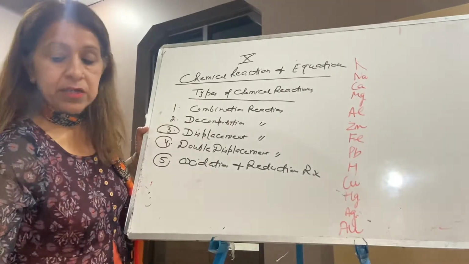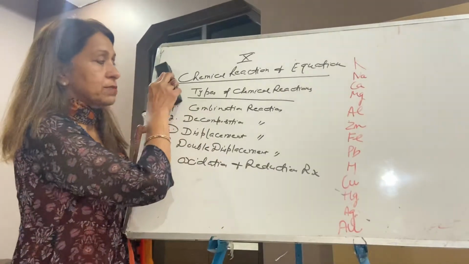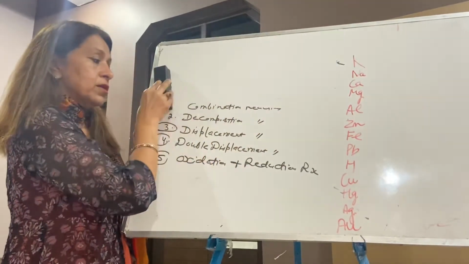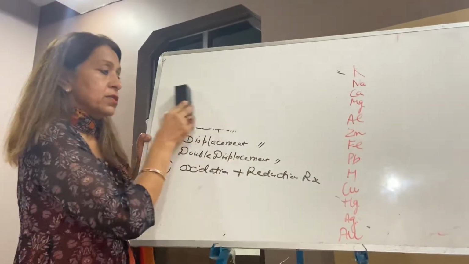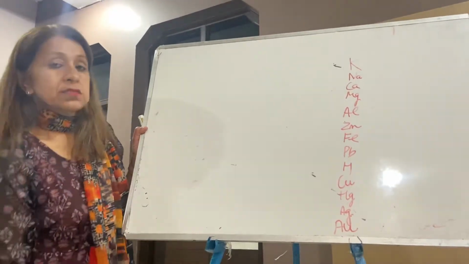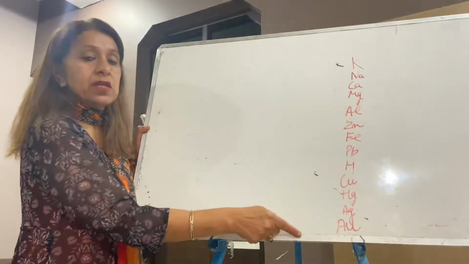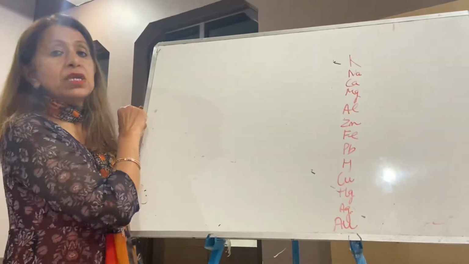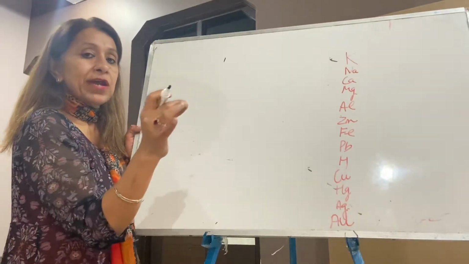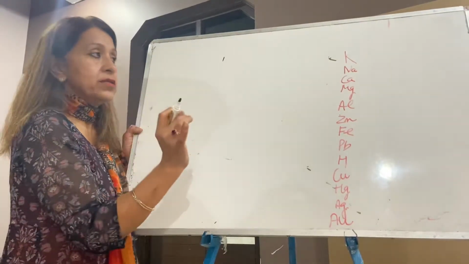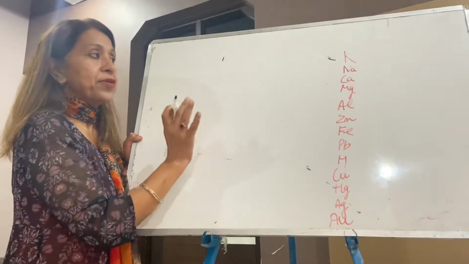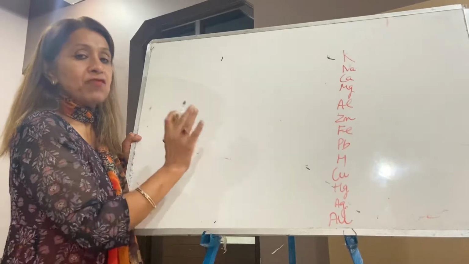More reactive metal displaces the less reactive metals. Displacement reactions are those where more reactive metals displace the less reactive metals. Now students, this is your reactivity series. Write along with me. This is a very lengthy reactivity series, so I have cut off some of the metals as you are of 10th class. I am writing the very important metals, so you write along with me.